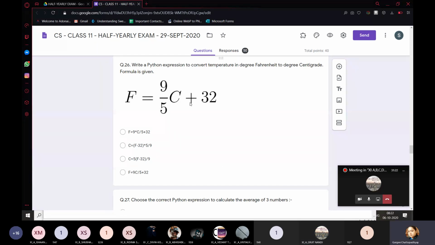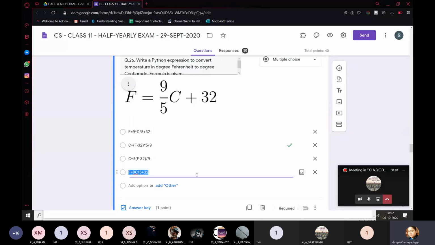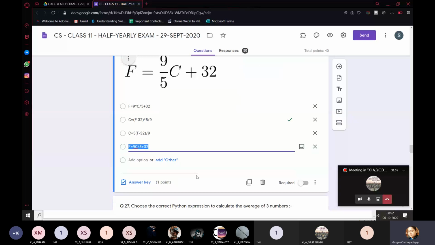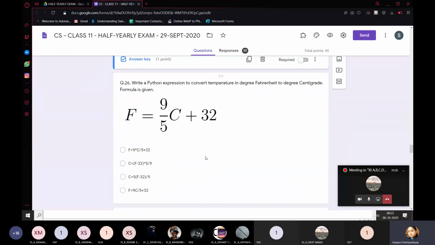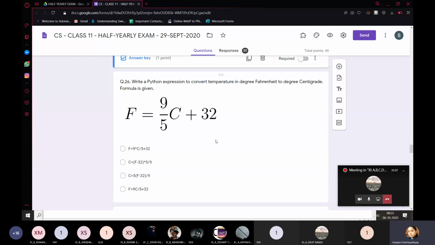Formula is given. Now this formula is for centigrade to Fahrenheit, but you have to change it to the other one. The answer is the second one. Read the question very carefully. That's why I tell you to read the question carefully, not be in a hurry.